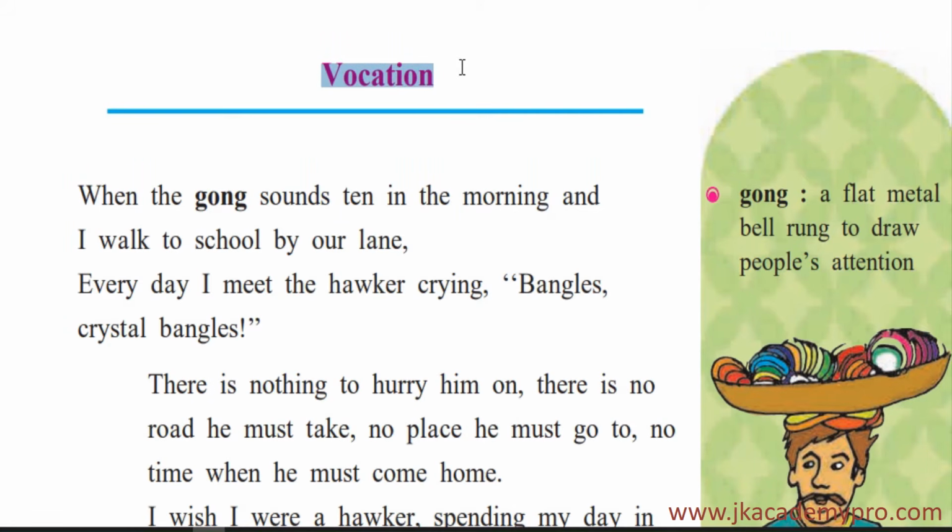First, let us understand the word vocation. Now, during the warm-up exercise, you learnt a lot of words associated with the occupation or the kind of job that people have to do as a means of living, as a means of livelihood. So, let us understand the word vocation.